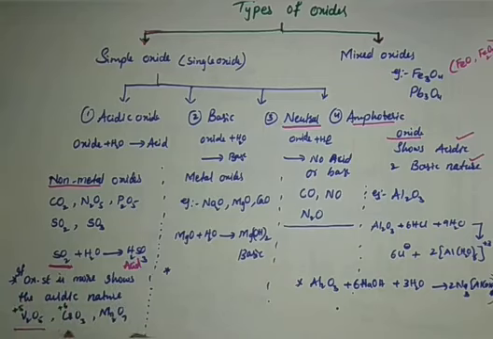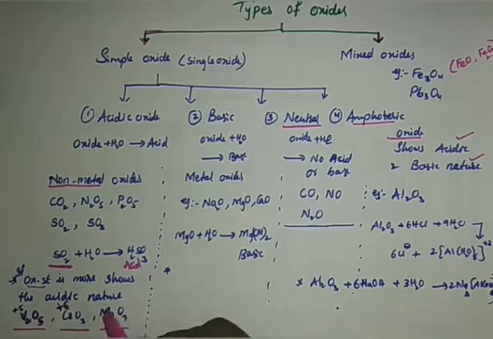Look at vanadium pentoxide, chromium trioxide, Mn2O7. In vanadium pentoxide, V2O5, oxygen's general oxidation state is minus 2. So 5 twos are 10. Therefore, each vanadium takes plus 5 in order to neutralize, since the minus charges should be neutralized with the plus charge. I hope you know how to calculate the oxidation states. So this is plus 5. Plus 5, plus 6 are higher oxidation states only. Indirectly, by looking at it, we can also say chromium trioxide will produce chromic acid. It has a plus 6 oxidation state. It is a very high oxidation number.